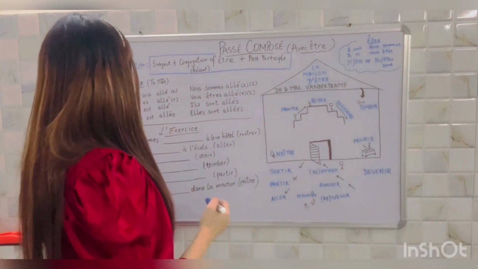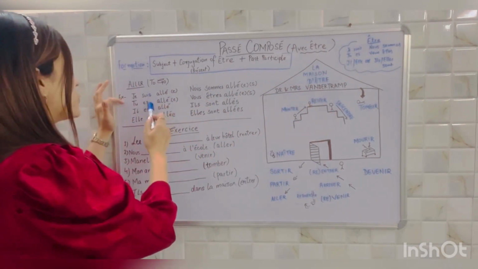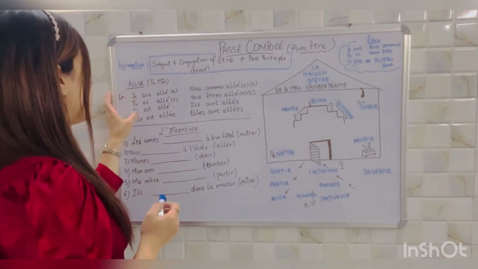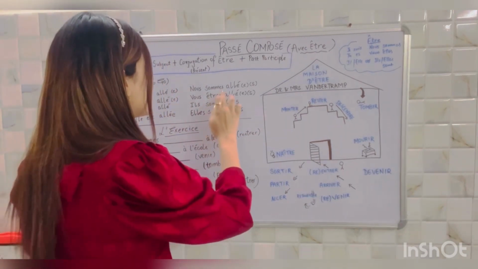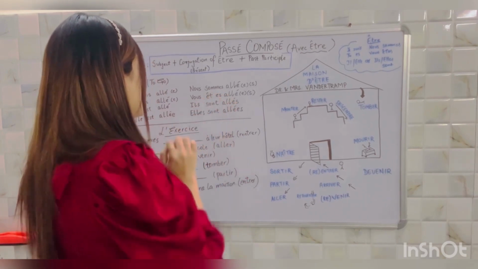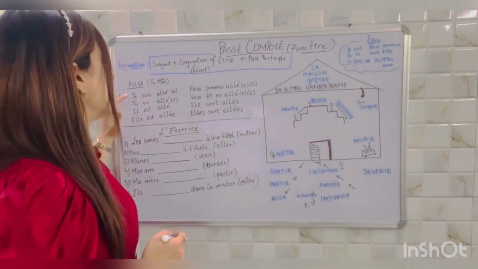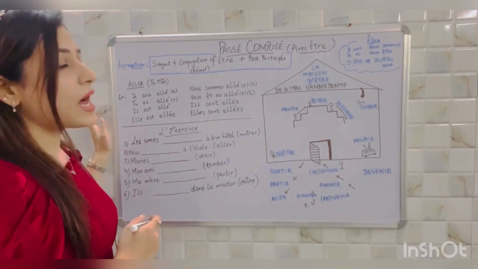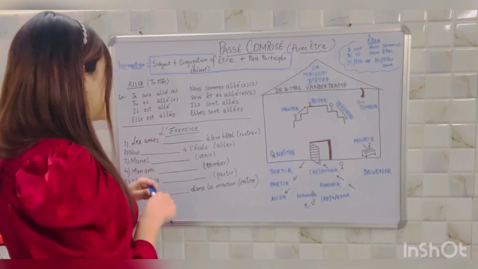So let's see that with all these subjects we'll write down these conjugations of être. Je suis, tu es, il est, elle est, nous sommes, vous êtes, ils sont, elles sont. After that the past participle of aller. Since aller is an er ending verb, what do we do to make a past participle of er ending verbs?